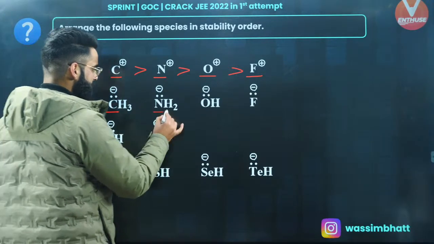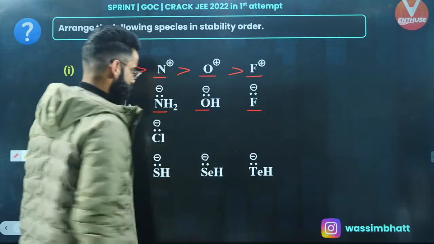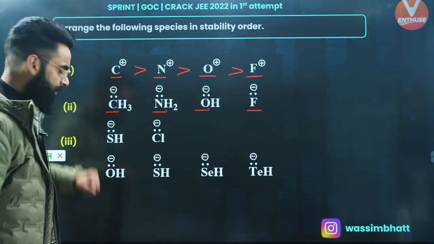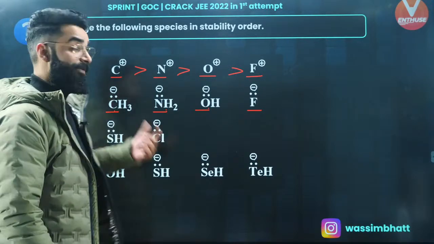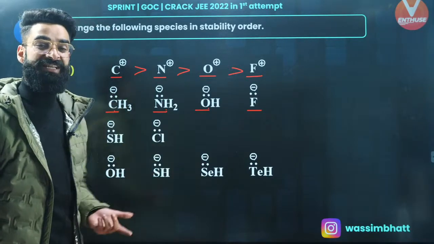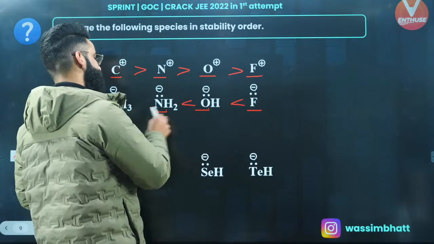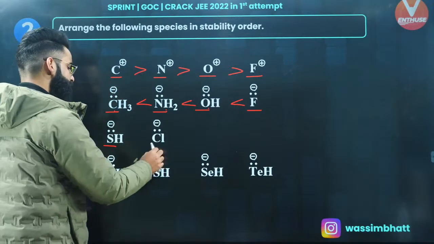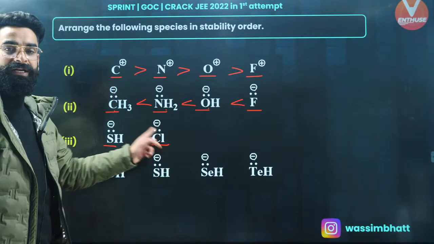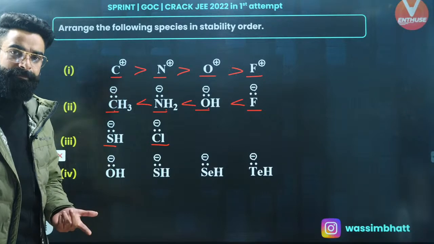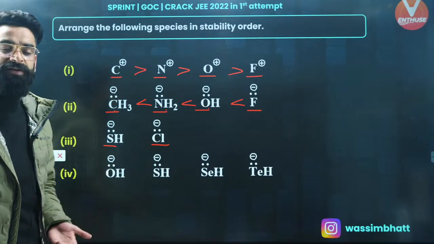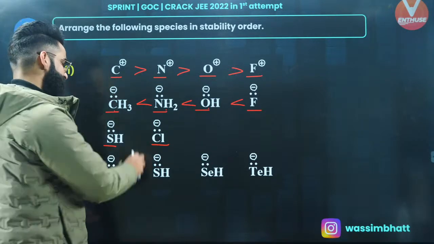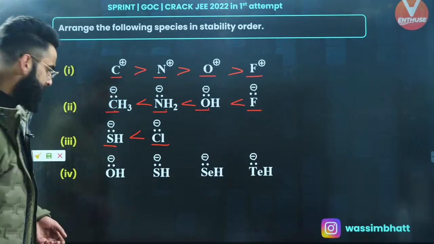Carbon carrying negative, nitrogen carrying negative, oxygen negative, fluorine negative. Again, carbon, nitrogen, oxygen and fluorine, same period elements, right? Electronegativity plays a role. Negative charge will be more stable on more electronegative element, right? So this is the stability order of these charges. Perfect. Sulfur carrying negative, chlorine carrying negative. Sulfur and chlorine, same period elements, again electronegativity, right? Which one is more electronegative? Chlorine is more electronegative, right? So negative charge is more stable on more electronegative element, as simple as that.